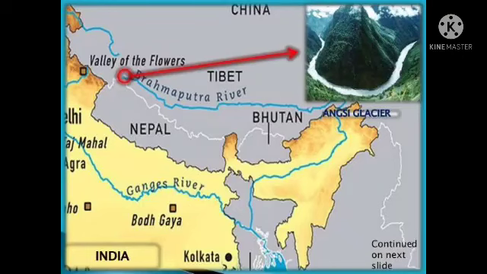Okay children, let's talk about the Brahmaputra Basin. The Brahmaputra originates in Tibet, where it is called the Sangpo. There it is called Sangpo, and it enters India through Arunachal Pradesh. After Arunachal Pradesh, it flows through Assam into Bangladesh. In Assam, it is called Dihong.